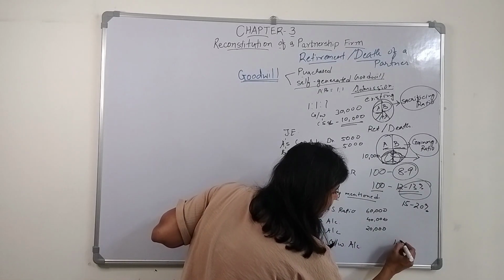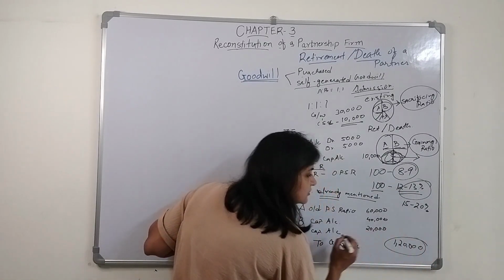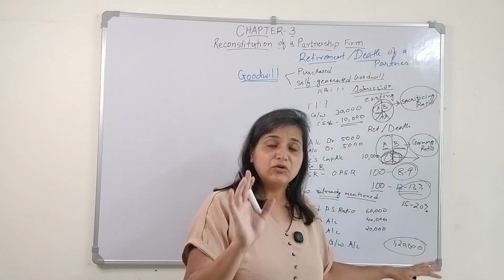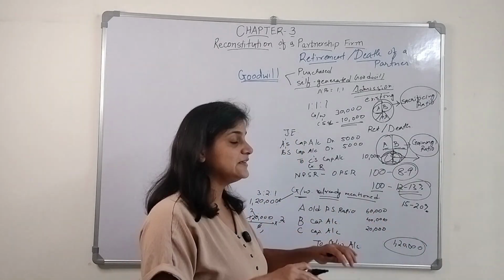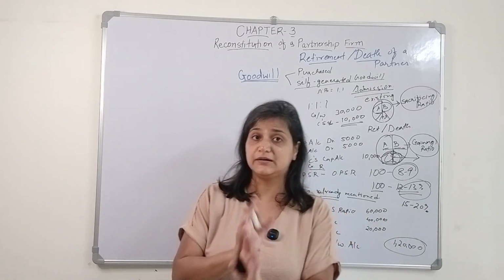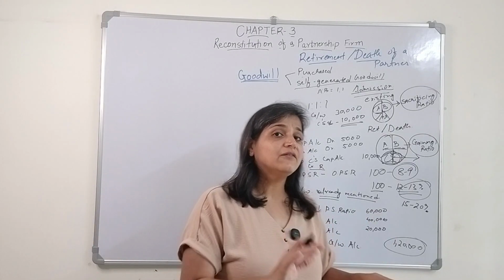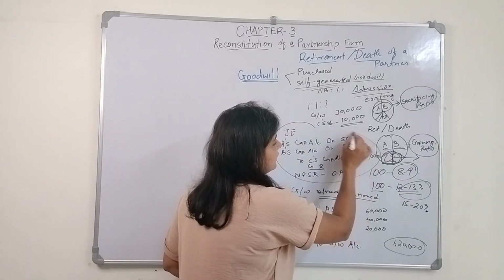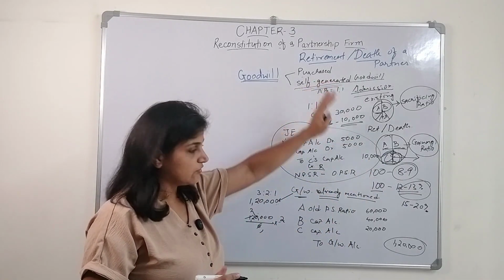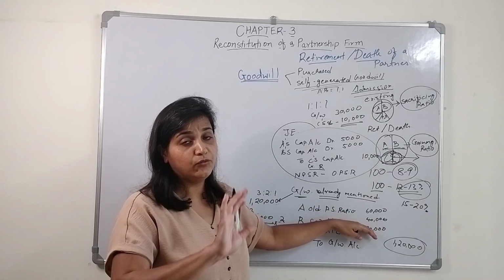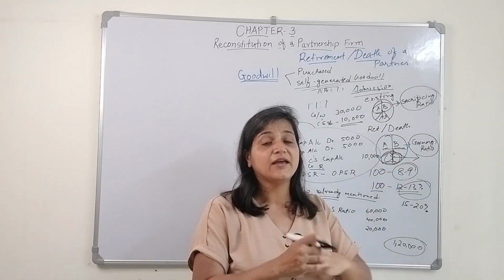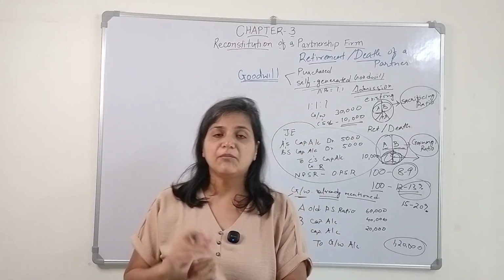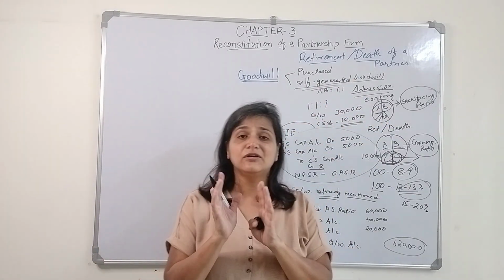To goodwill account 1,20,000. This goodwill account, first we need to close it. And this goodwill account will be balanced from whom? From A, B and C's capital accounts, from the old partners' capital accounts, right? And then we will give effect to the self generated goodwill. First we need to close this old goodwill account, and then we need to identify the goodwill of the firm, and then we will give effect of this self-generated goodwill amount. So this is how we are going to give the treatment of goodwill.